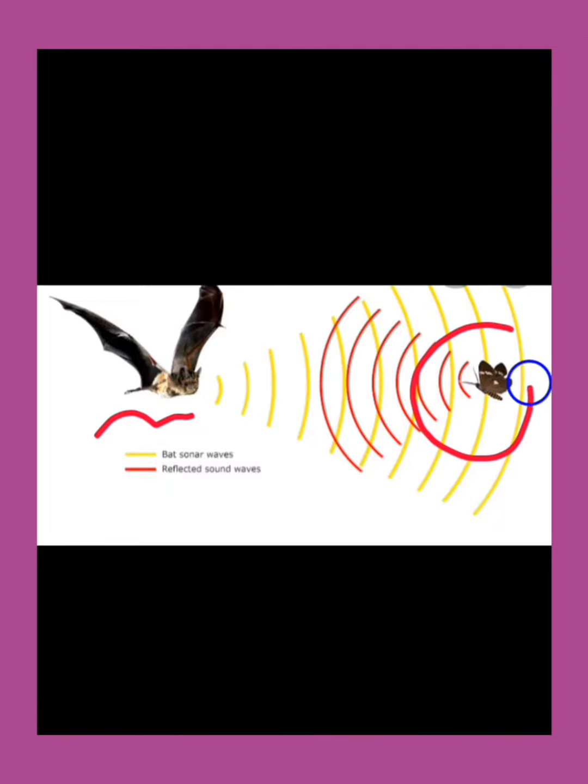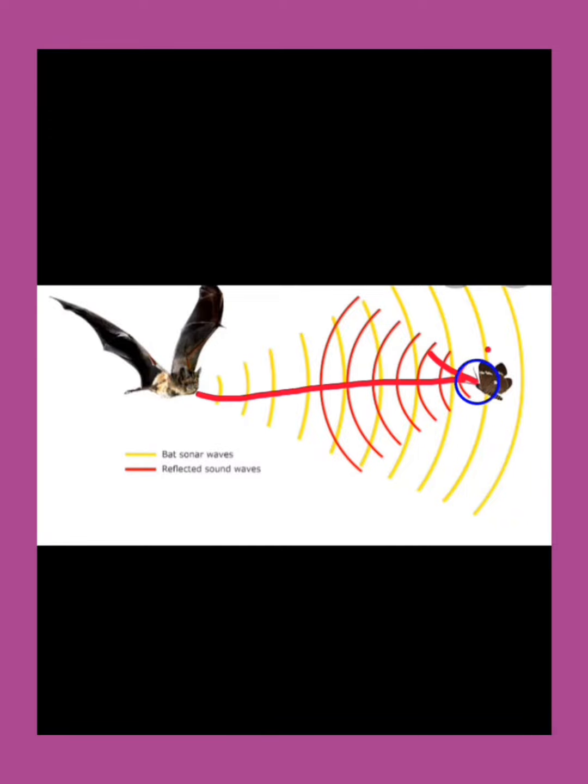Imagine there is a bee here. So this is an obstacle now for this bat. These waves produced by the bat get reflected by this obstacle, the bee, and come back to the bat again. So by hearing this echo, bats come to know, even in the darkness, that there is an obstacle present here.